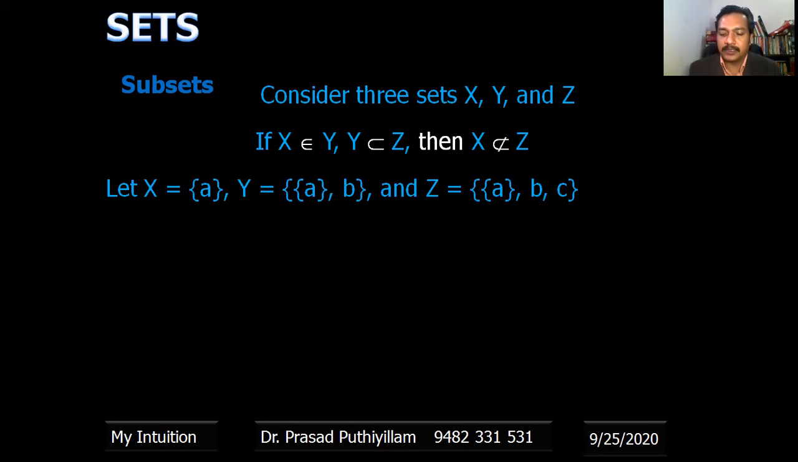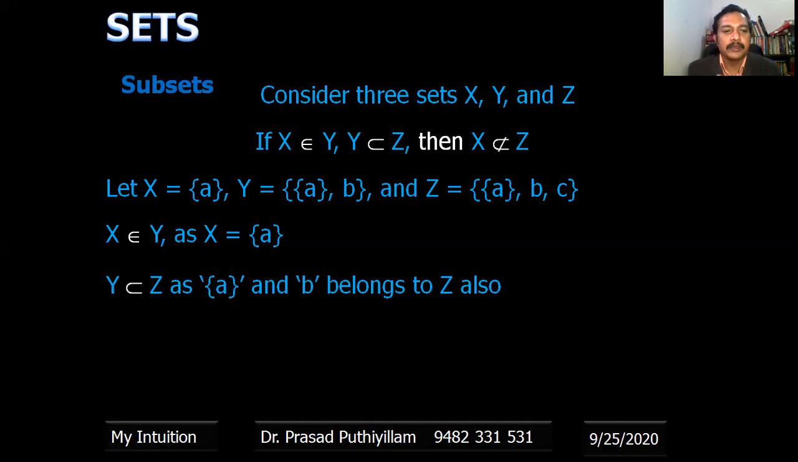Considering these three sets, X belongs to Y as X is equal to set A. The set A is there in Y, so X belongs to Y. Y is a subset of Z, as the set A and B are both present in Z also, belonging to Z. Therefore, Y is a subset of Z.